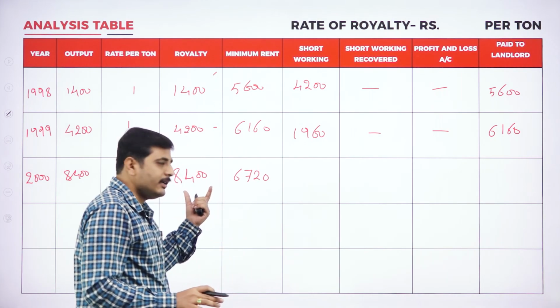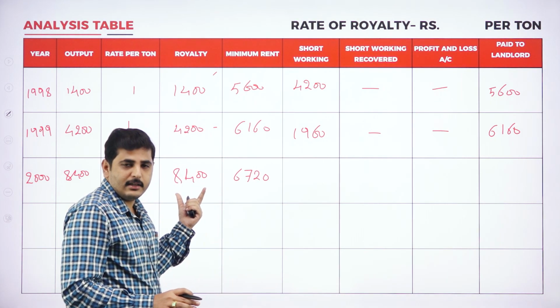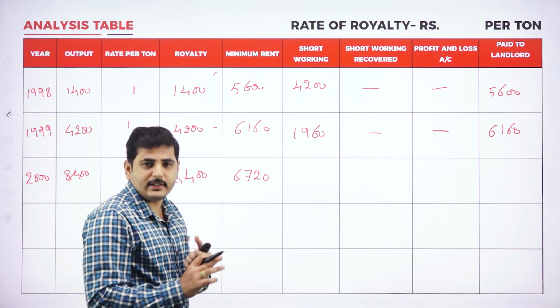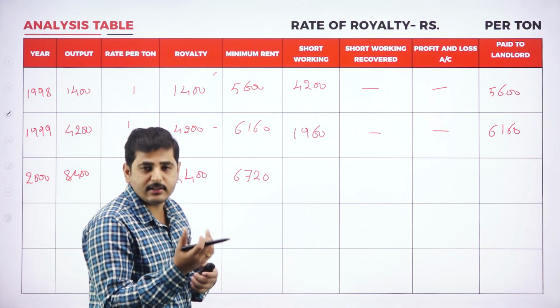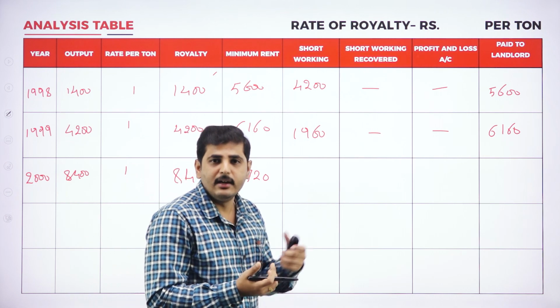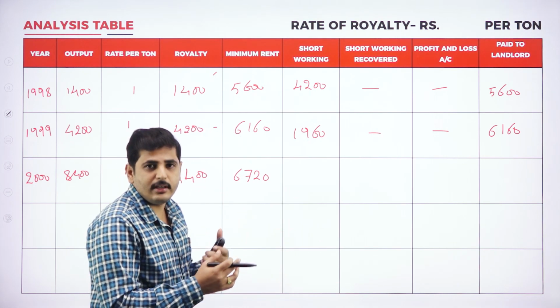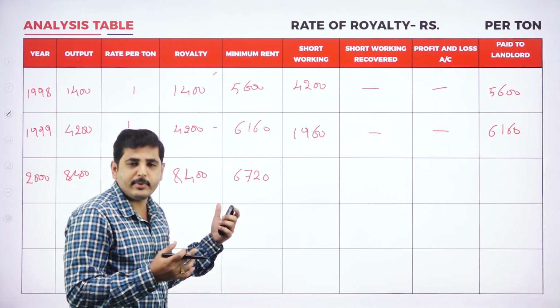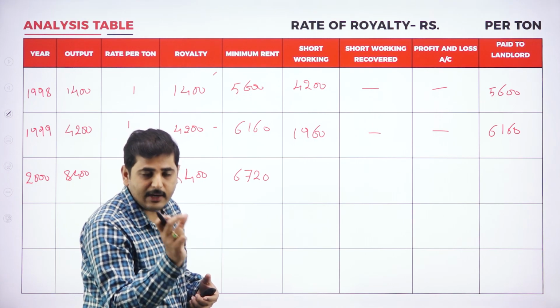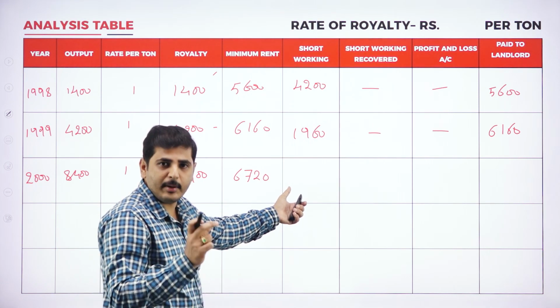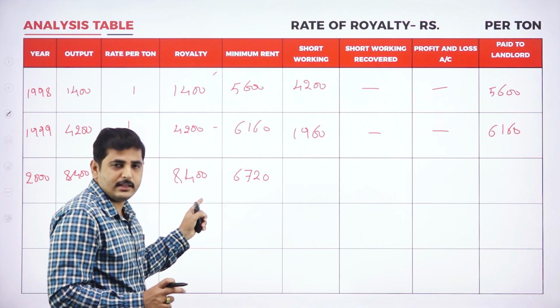Whatever the excess royalty is out of the total royalty, deduct the minimum rent. If we are having excess royalty over minimum rent, out of the excess amount we can recover the short working. Again I am repeating, we are having more royalty than minimum rent.